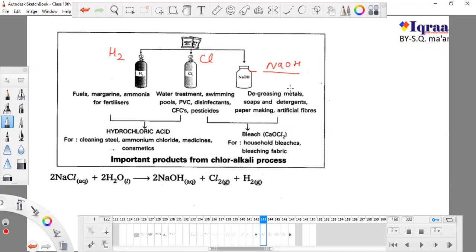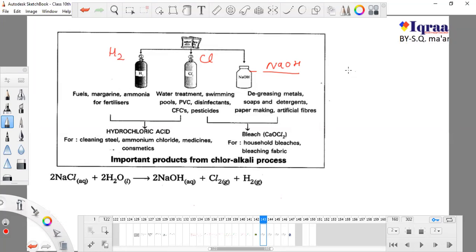Now remember one thing, this diagram was present in your NCERT books before last year, but from last year this diagram has been deleted from your NCERT book. I collected this diagram from your previous books. So it is good if you draw this, and okay if you don't, but you will not find these diagrams in the latest published NCERT book.